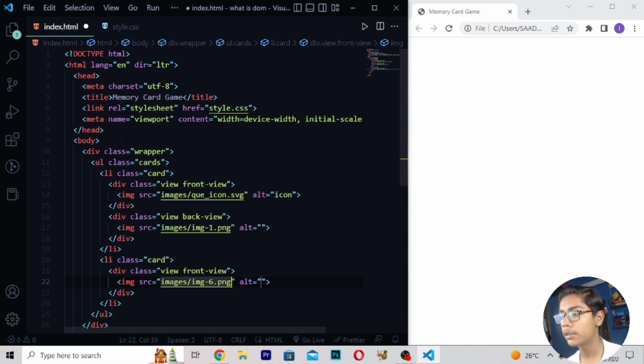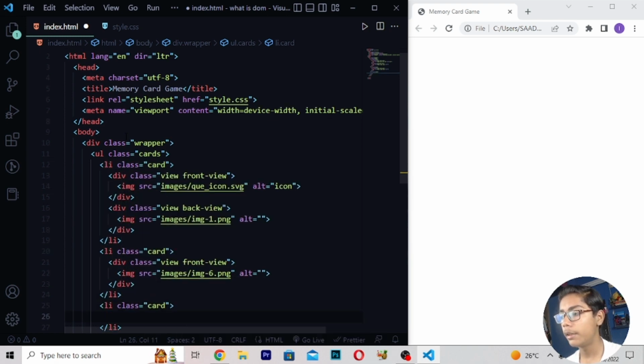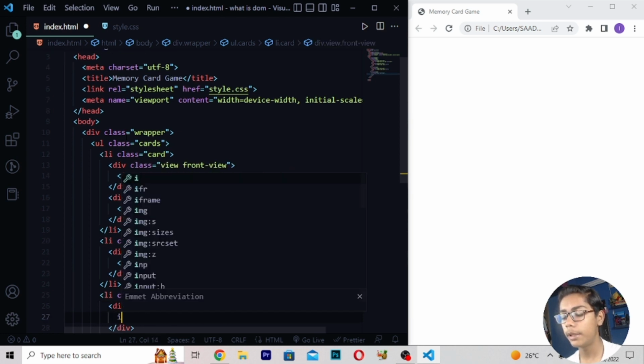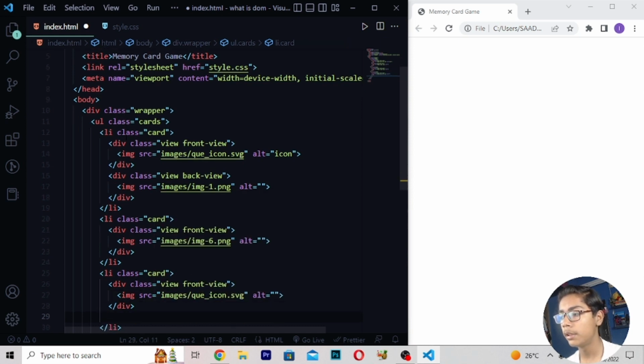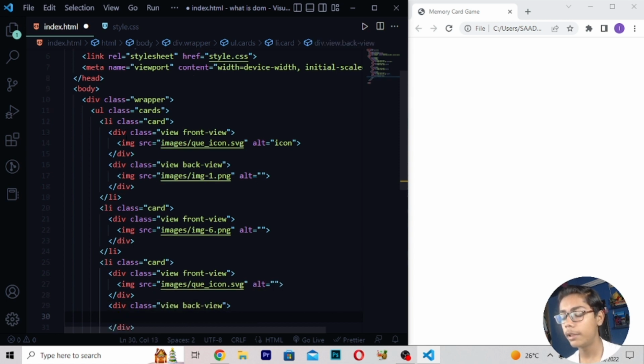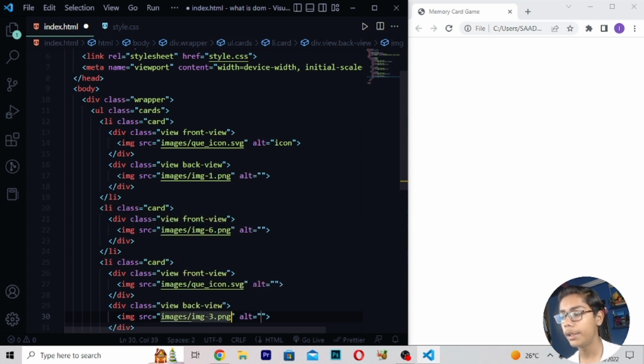Then when you've written this, here I will be now writing li class card. Then I will be writing here div, then right here class view front view like this. Then here I will be writing images slash q-icon.svg. Then right here div class, and here I will be writing view back view like this. Then here I will be writing images slash image3.png.